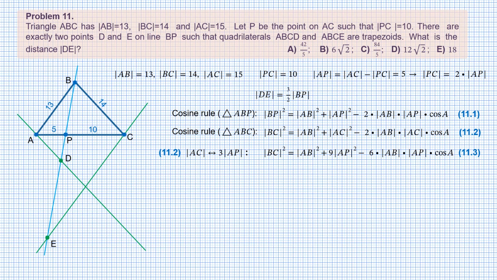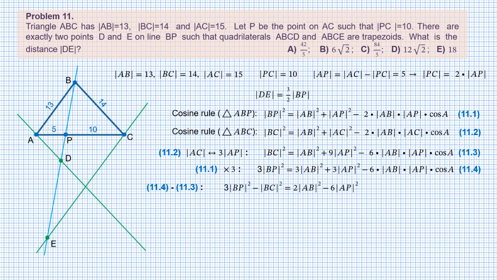We are going to eliminate cosine of A contained in the last terms of equalities 11.1 and 11.3. We see that these terms differ only in factors 2 versus 6. So we first multiply 11.1 by 3 and get 11.4, then subtract 11.3 from 11.4. This gives a rather simple equation from where we can find the expression for BP squared. Substituting the values, we get BP squared equals 128.